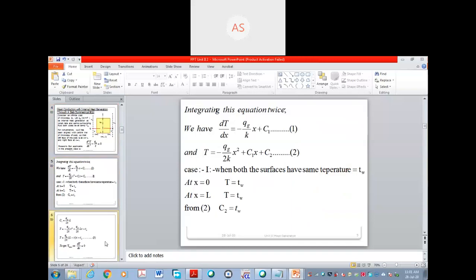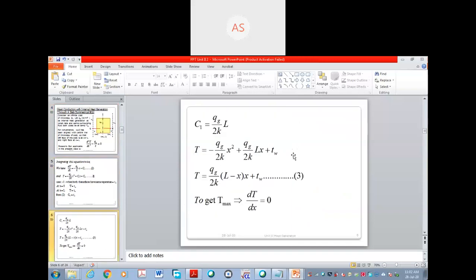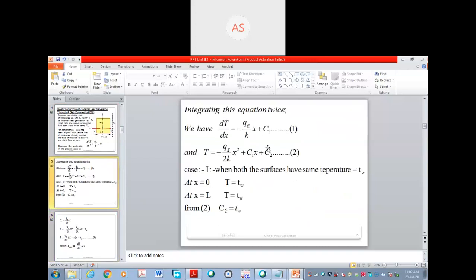And if you find C1 and C2 and put them in this equation, just finding the C1 and C2 and putting them in here, you will get at least half marks. Hence at least these steps you should do. If the problem is new to you, some new concepts are there, at least this much you can solve. Don't waste the marks. Something you have to write, you will get the marks.